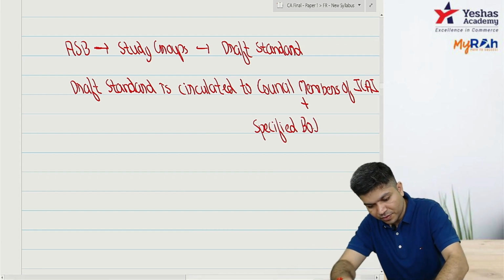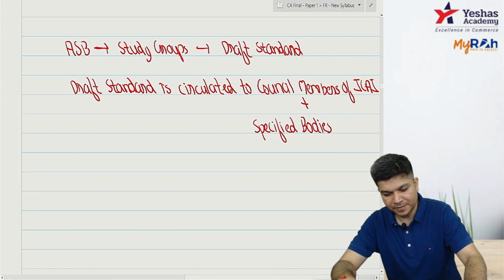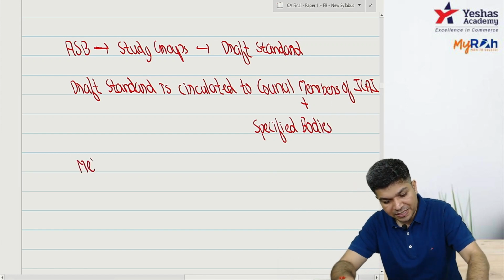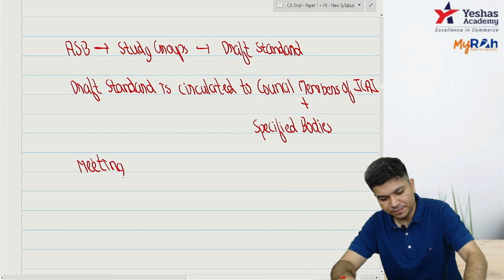It is circulated to everyone, specified bodies. There's also a meeting with specified bodies.